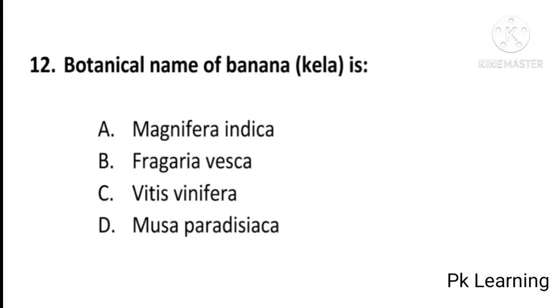botanical name of banana or kela is Mangifera indica, Fragaria vesca, Vitis vinifera or Musa paradisiaca. And answer is D, Musa paradisiaca. Botanical name of banana is Musa paradisiaca. D is the correct option. And next question is